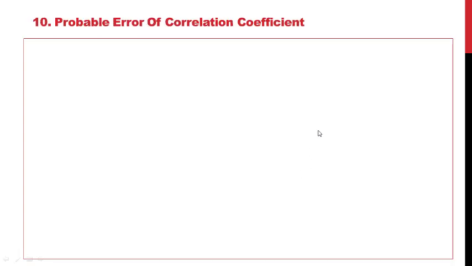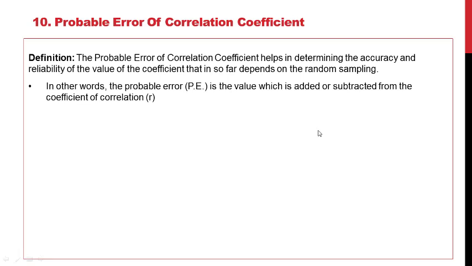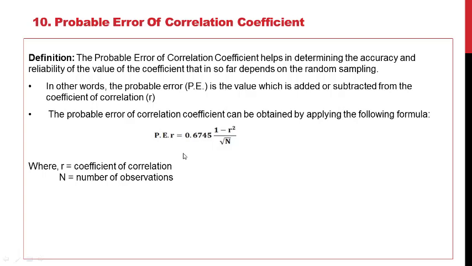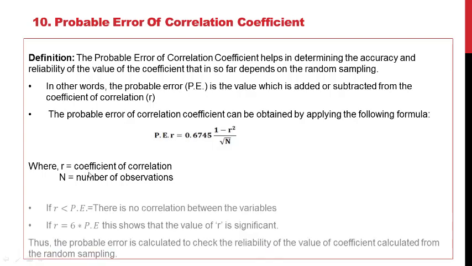Now we'll see the probable error of a correlation coefficient. The definition says the probable error of the coefficient of correlation helps to determine the accuracy and reliability of the value of a coefficient, in so far as it depends on a random sample. In other words, PE is the value which is added to or subtracted from the coefficient of correlation R. It is given by the formula PE is equal to 0.6745 times (1 minus R square) divided by under root n, where R is the coefficient of correlation and n is the number of observations.